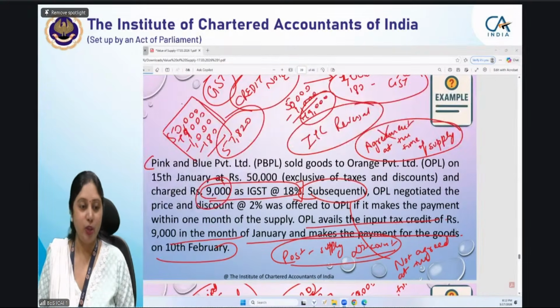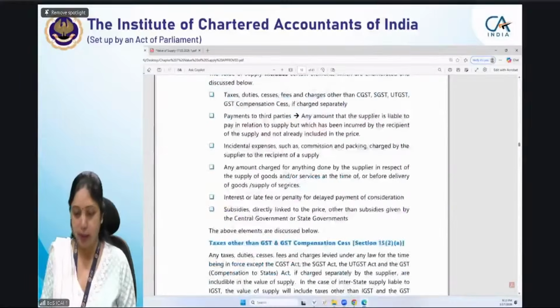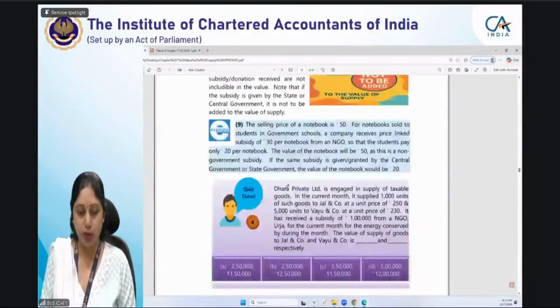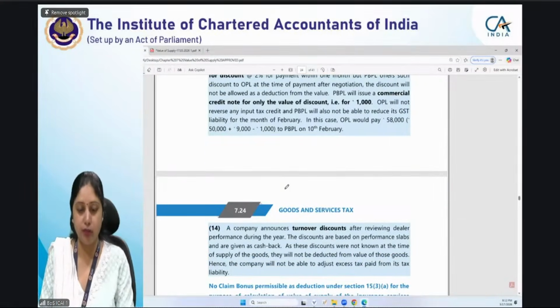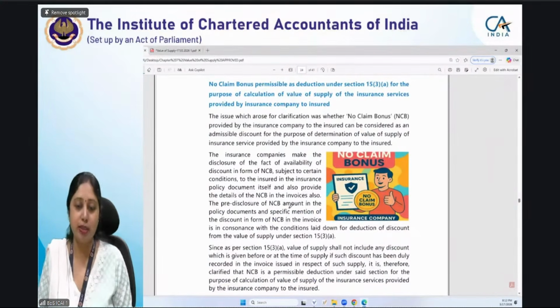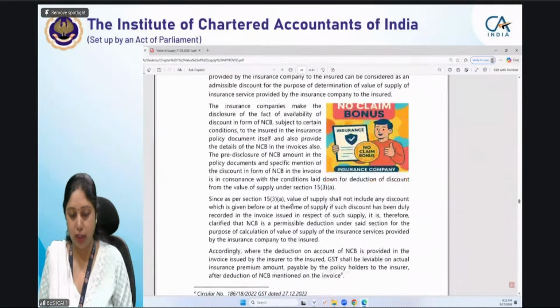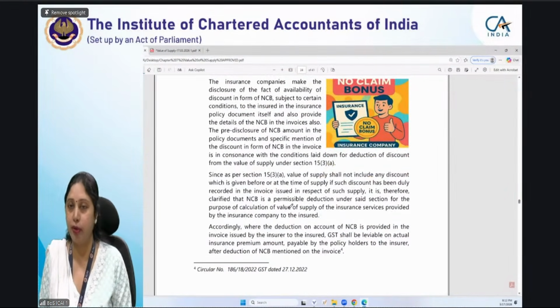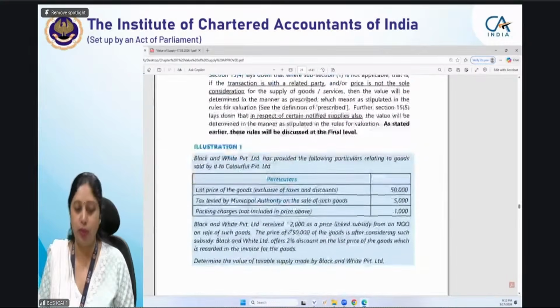Now, let us quickly take one or two examples so that you can understand the computation of the entire question, and we can get an idea of how the questions will be coming. These were all the examples which we have taken, almost every example. No claim bonus: the value of supply shall not include any discount as per section 15(3)(a). So no claim bonus is also treated in that manner. You can read this circular, or if time permits, I will take this circular also. But before that, I want to come to illustration 1.